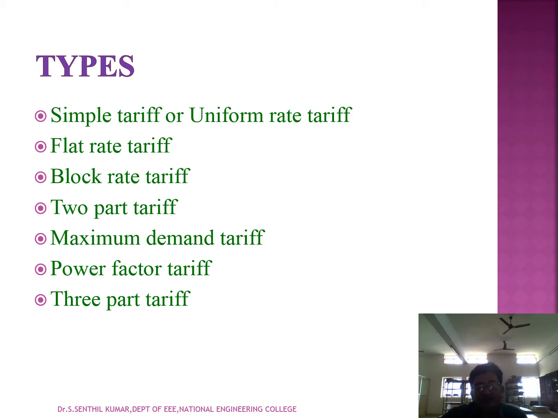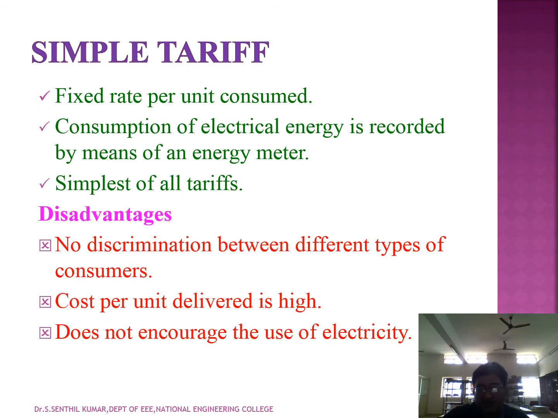And what are all the types of tariff? There are nearly seven different types of tariff. First is uniform rate tariff or simple tariff. Second is flat rate tariff. Third is the block rate tariff. Fourth is the two-part tariff. Fifth is the maximum demand tariff. Sixth is the power factor tariff. And the seventh is the three-part tariff. Let us see the details of each type of tariff.